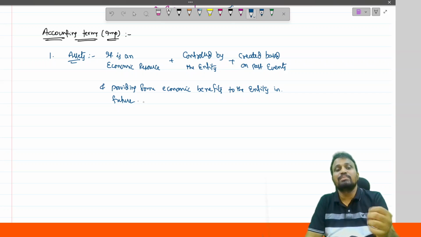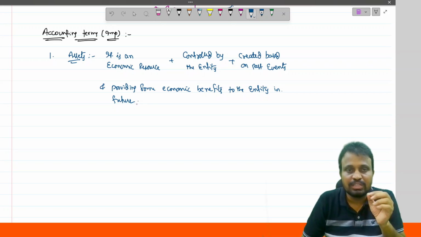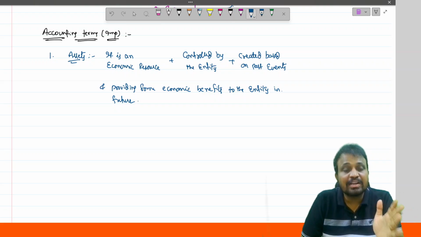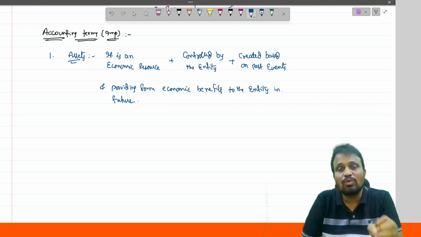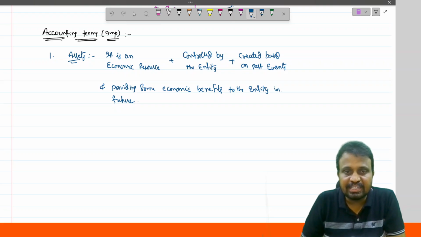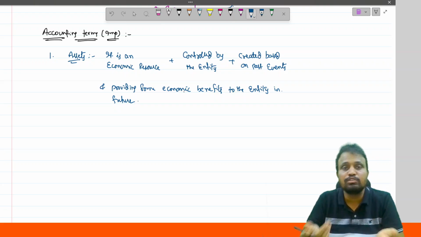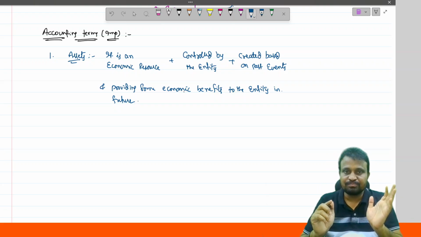Providing some economic benefits to the entity in future is said to be an asset. An asset is an economic resource controlled by the entity, created based on the past event, and providing some economic benefits to the entity in future.